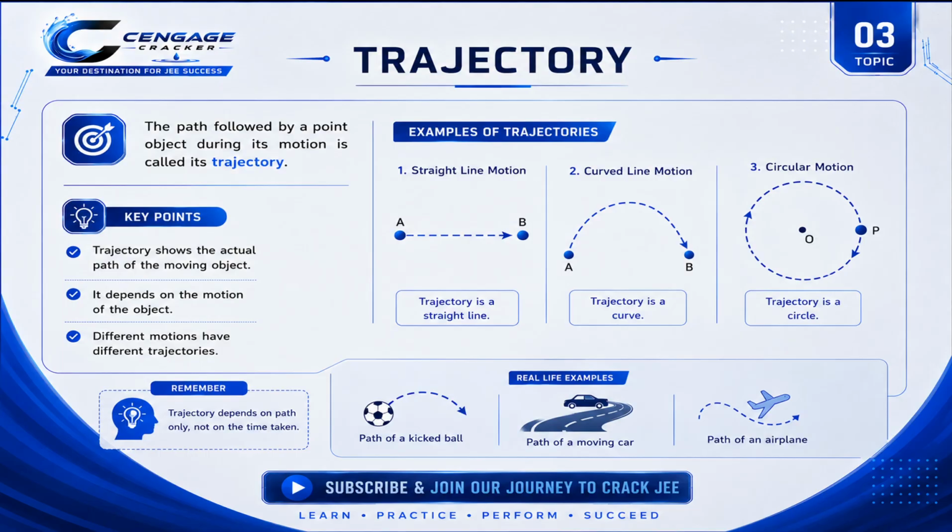Curved line motion will have curved trajectory, and circular motion will have a circular trajectory. In real life examples, we may give many things: kicking a football, moving of a car, moving of an aeroplane, and many things. That's all about it. Let me move to the next slide.